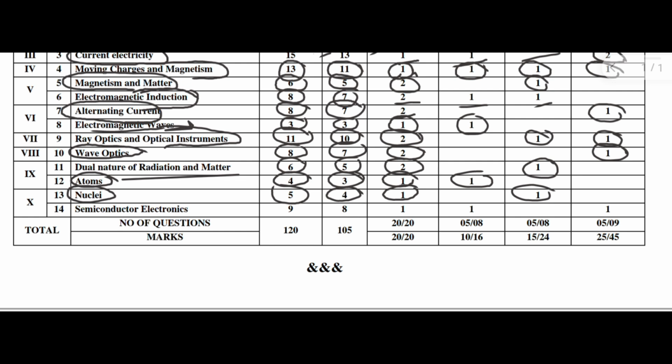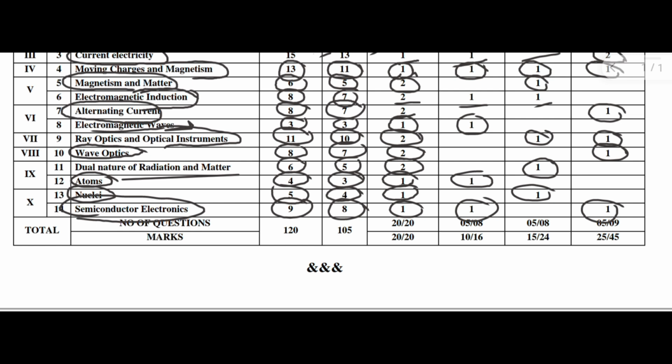And the last chapter, chapter number 14, Semiconductor Electronics. Here the teaching hours are 9 and the allotted marks are 8: one 1 mark, one 2 mark and one 5 mark question.